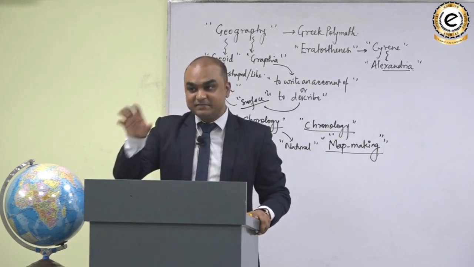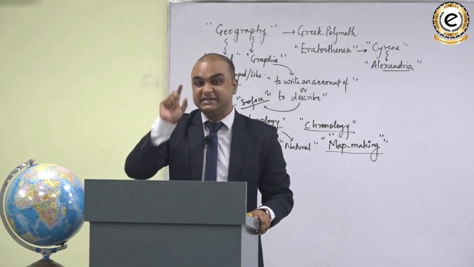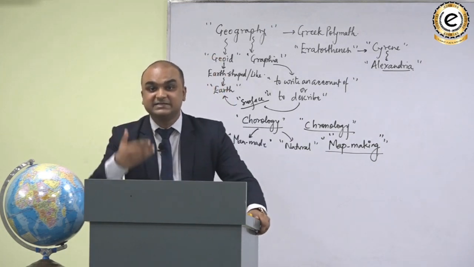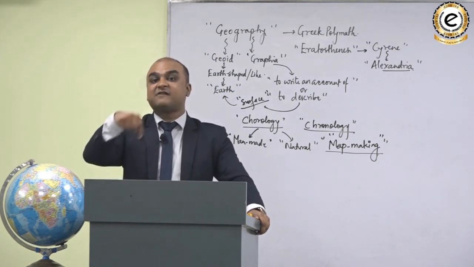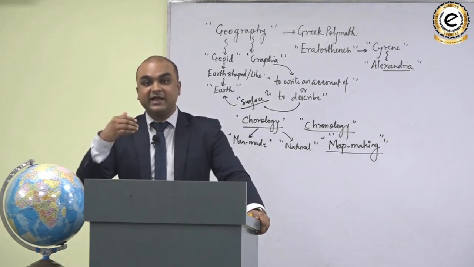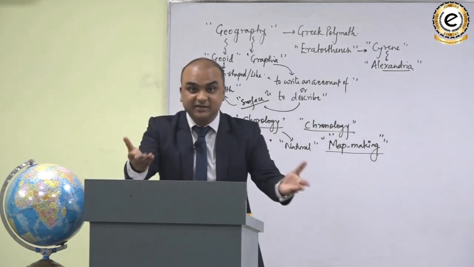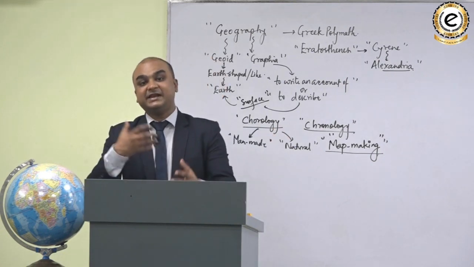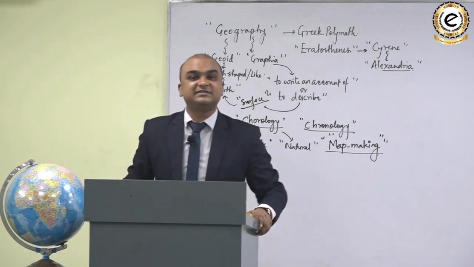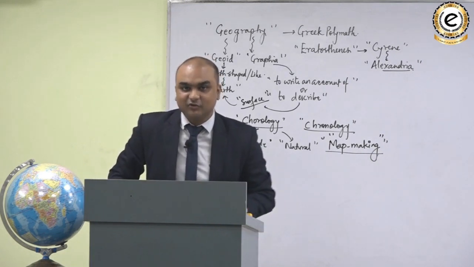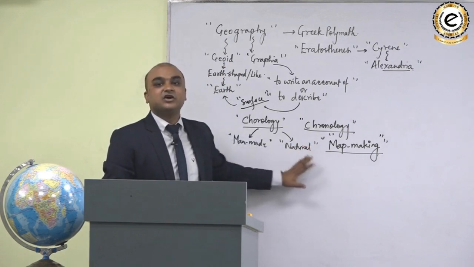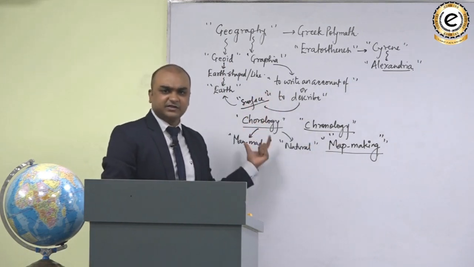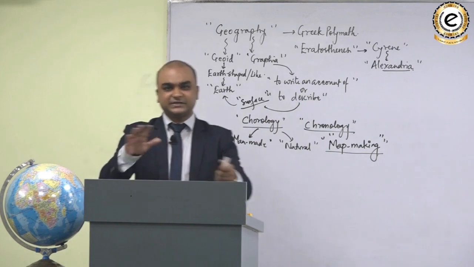Well, on the basis of that map, we can then try to analyze the reasons why the iron and steel industries are where they are, and which are the other potential areas where we can have iron and steel industries. So, it is not just description. Geography is not just description of physical or man-made features over the surface of the earth.